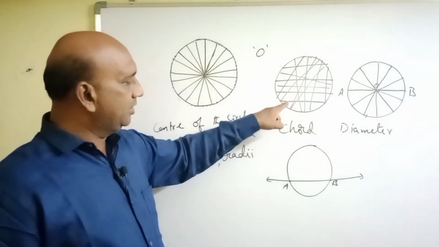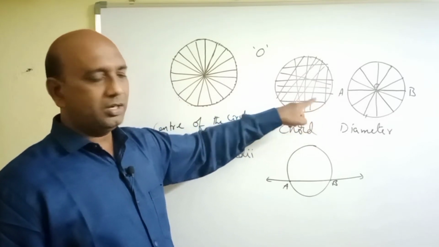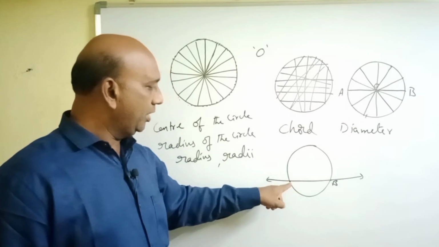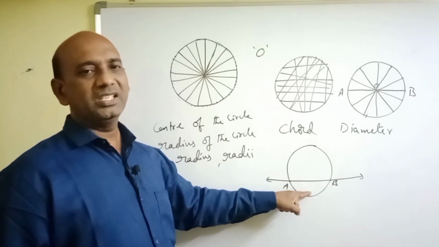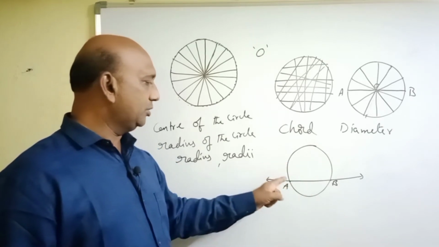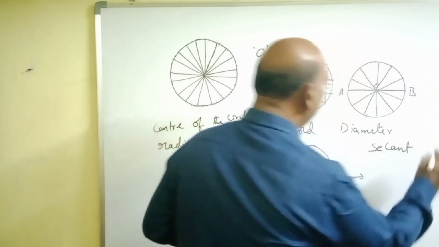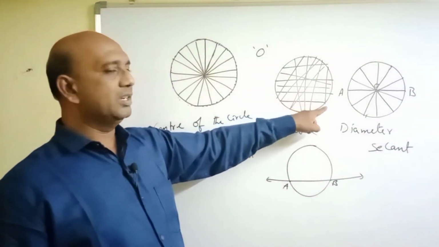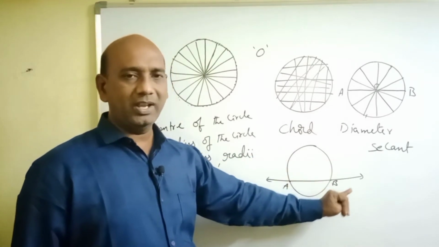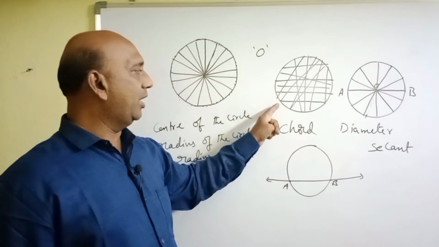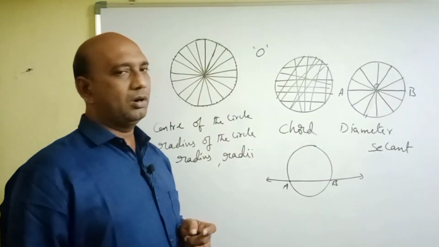Here, this chord, this line segment passes through any 2 points on the circle. Such a line segment is called a chord. But here, this is the line that passes through any 2 points on the circle. Such a line is called a secant. The line that passes through any 2 points on the circle is called a secant. The line segment that passes through any 2 points on the circle is called a chord. A line that passes through any 2 points of the circle is called a secant. A line segment formed by joining any 2 points on the circle is called a chord.